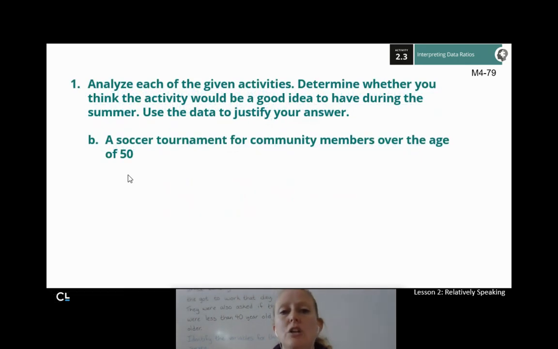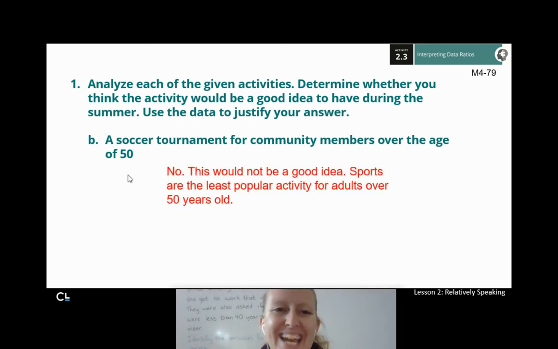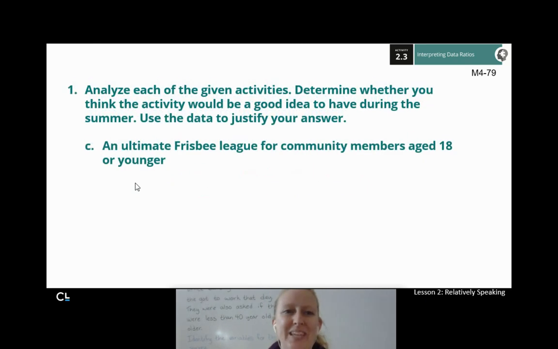A soccer tournament for community members over the age of 50. That's a horrible idea. Sports were the least popular activity for adults over 50 years old. Only 1.8% of the over 50 crowd would do that in hot weather. Don't do a soccer tournament for the old folks in the summer. That's an awful idea. Nobody's going to want to participate.